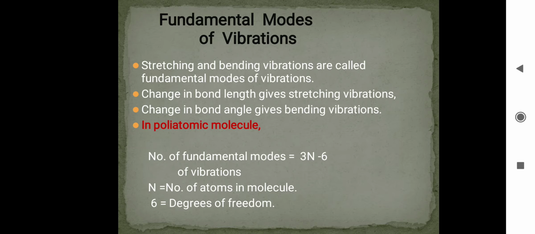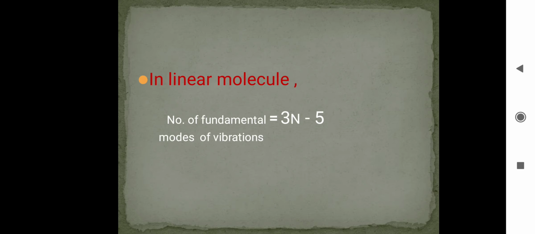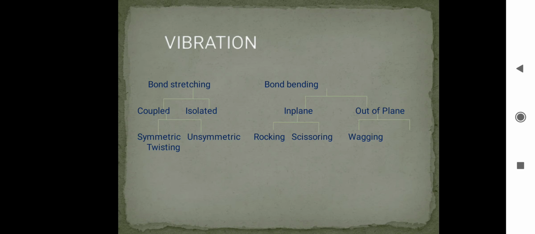Both are not required for vibrational motion, so they are subtracted. And next, in a linear molecule, the number of fundamental modes of vibration is equal to 3n minus 5.